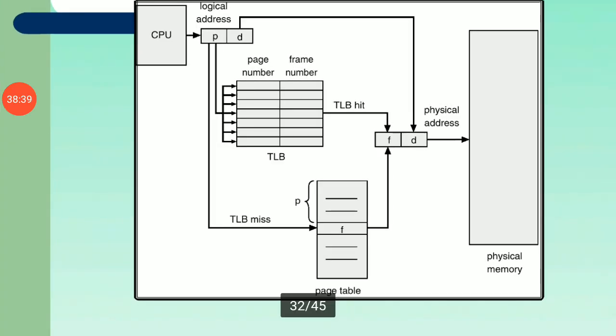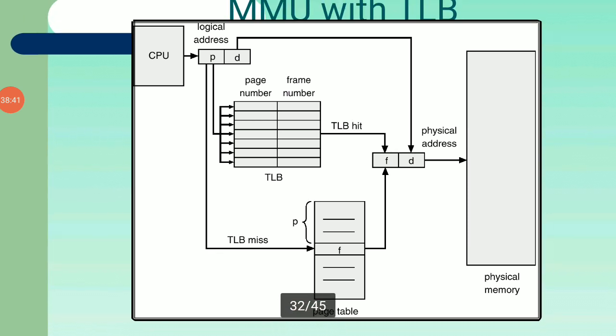In this diagram, the CPU, central processing unit, gives a logical address, with the page number and frame number. The number of pages is there; this is called the page number and the frame number. So the TLB hit means the page is found in the table, it is transferred to the page table, and it gives the physical address. The physical memory is there.